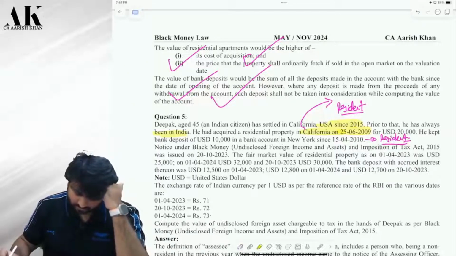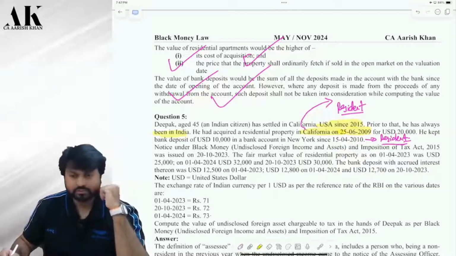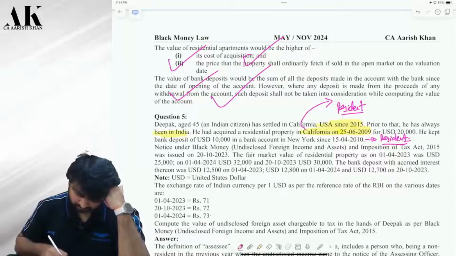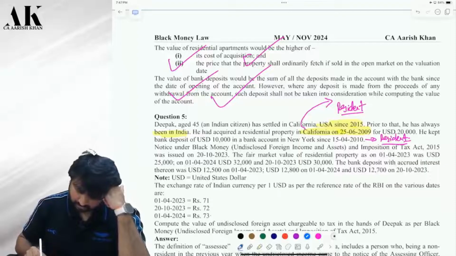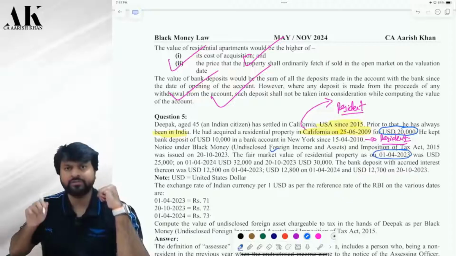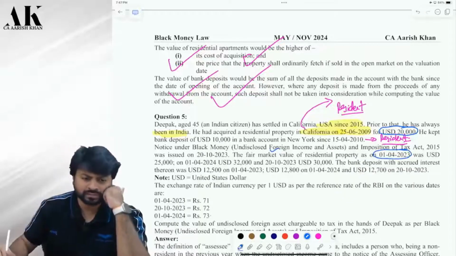Now, he should have disclosed this asset. But he has not disclosed. So how will he value? How will we value the property now? Cost is $20,000. Compare with fair market value on which date? 1/4/23, because that is the year in which the AO has seen that.